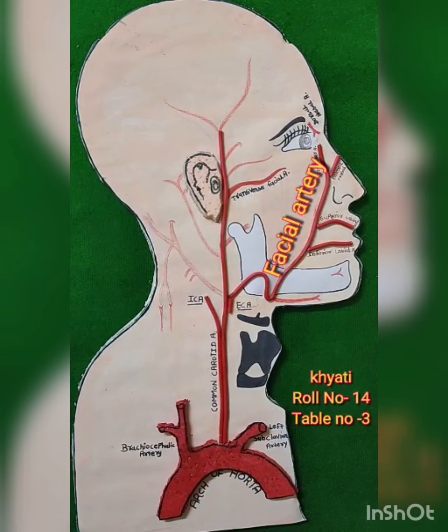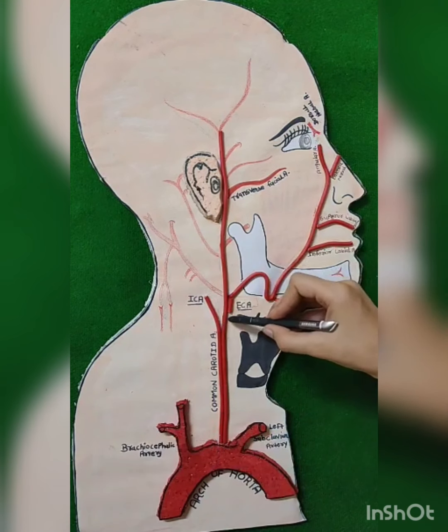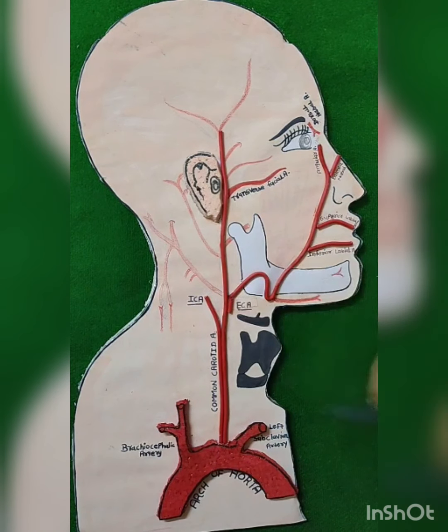Main arterial supply of the face is by facial artery, hence it is called chief artery of the face. Now we discuss about the course of facial artery. It arises from the external carotid artery at the level of greater cornu of hyoid bone.